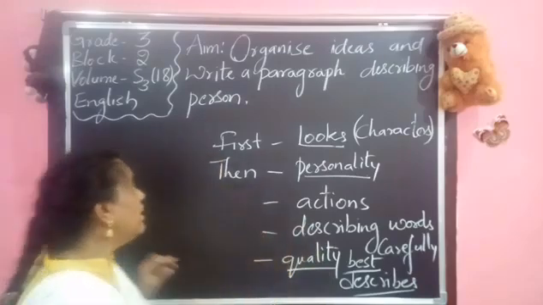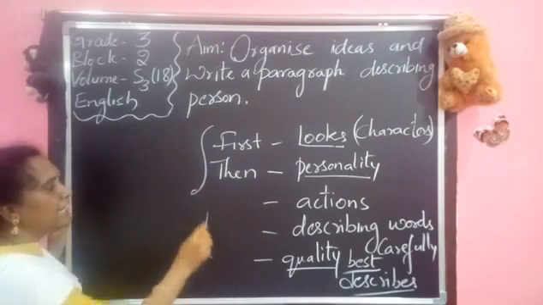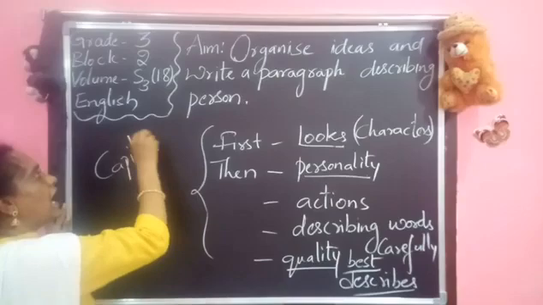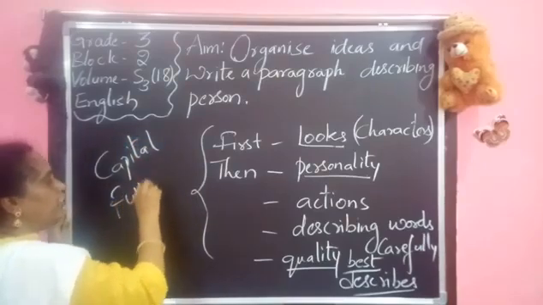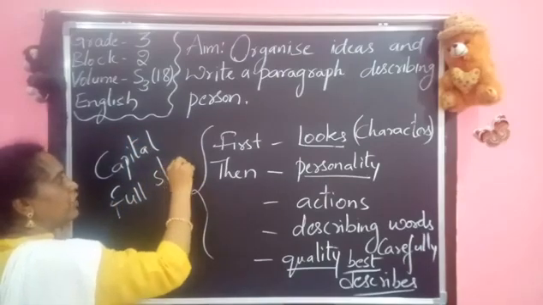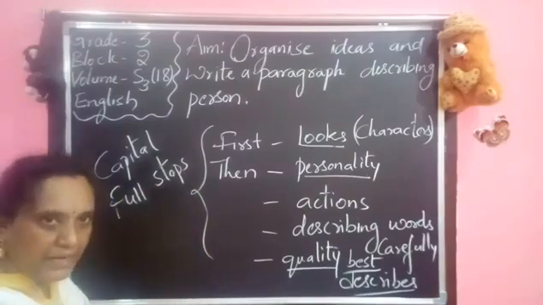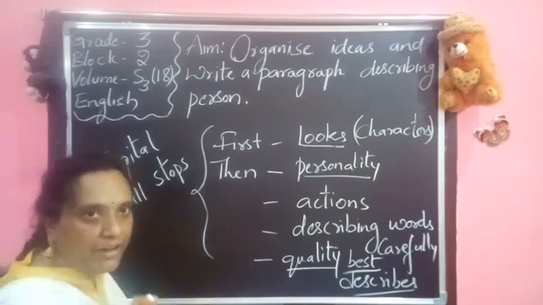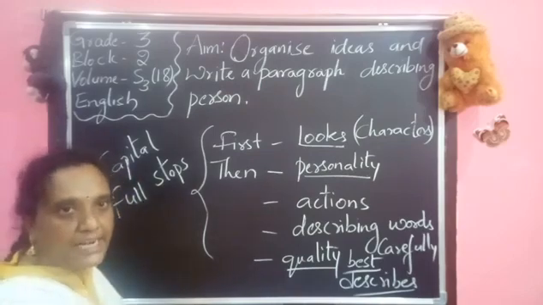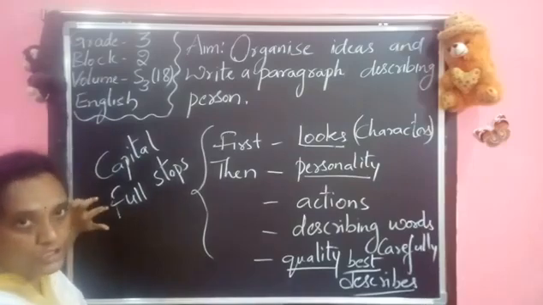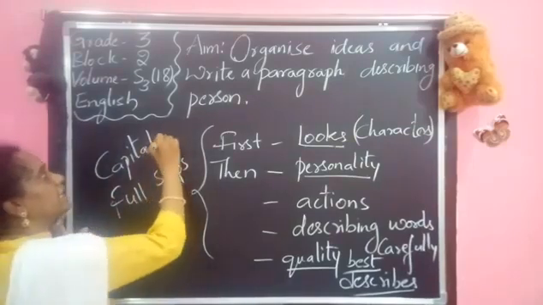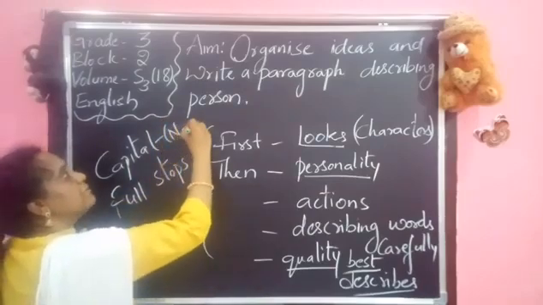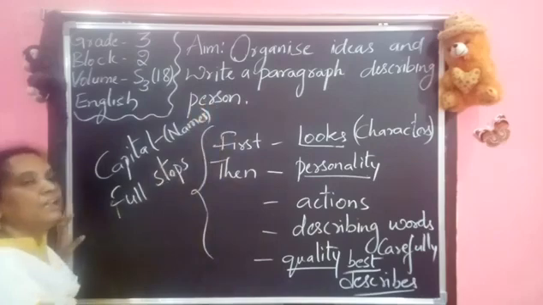And one more thing, children: while using any sentence, observe that you use capital letters and full stops carefully, because while writing a paragraph you may not be using capital letters at the beginning and full stops at the ending. See that you write each and every sentence neatly with a capital letter and full stop, and wherever names are there, capital letters are for every proper noun, meaning every name must be written in capital letter only.